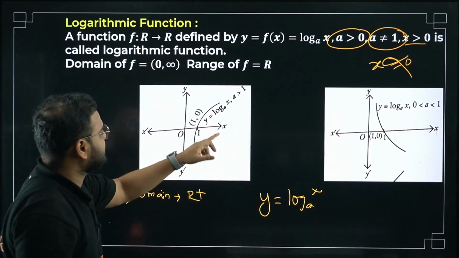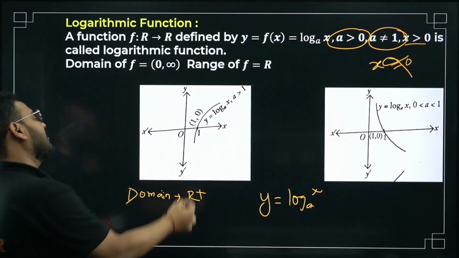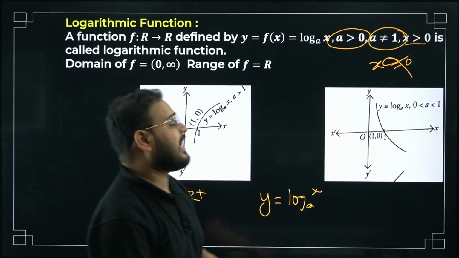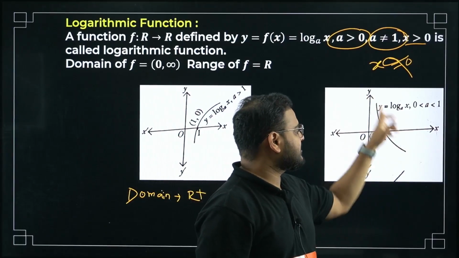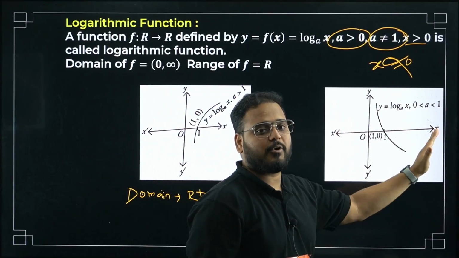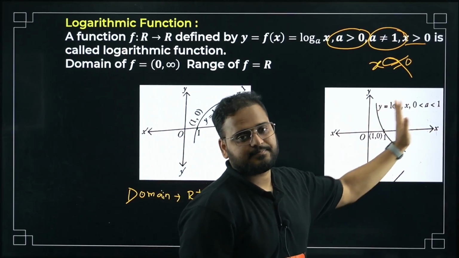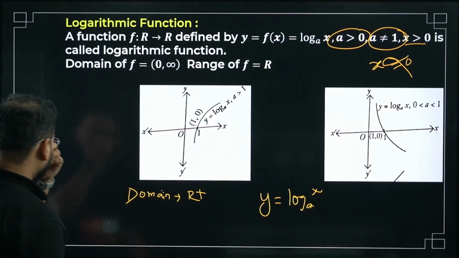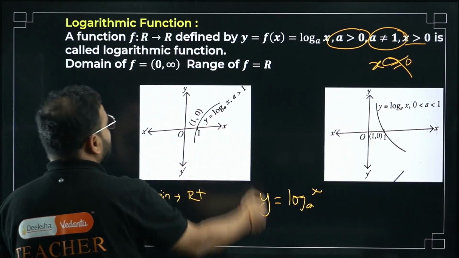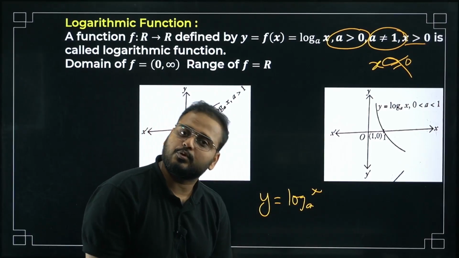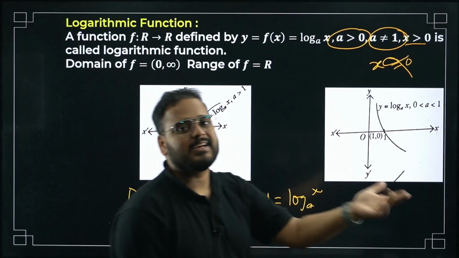When a is greater than 1, the log is increasing in nature. When a is between 0 and 1, the log is decreasing in nature. But always only on the positive side of the x-axis. The graph passes through (1, 0) because log 1 is 0. Any base you take, log 1 is always 0.